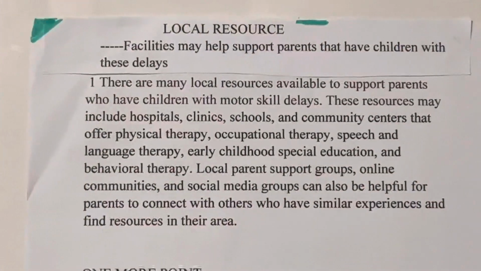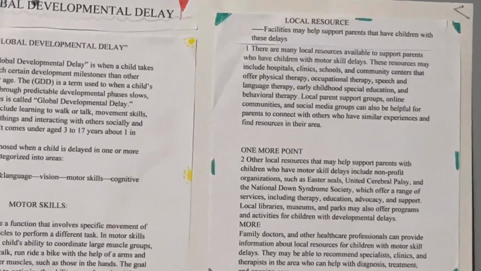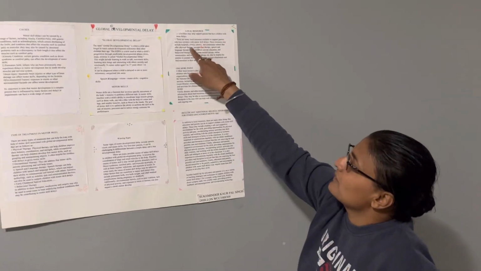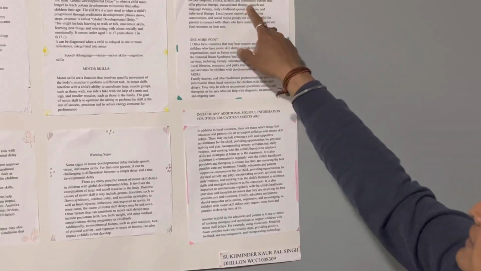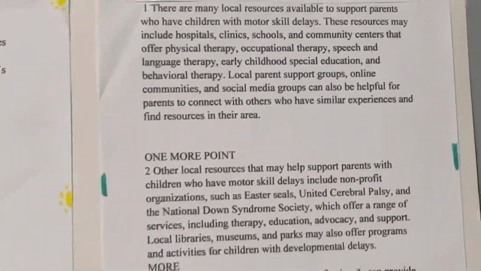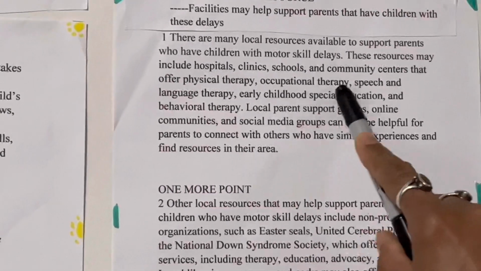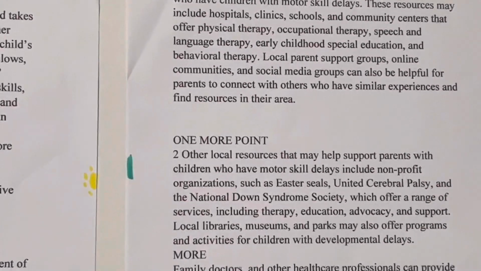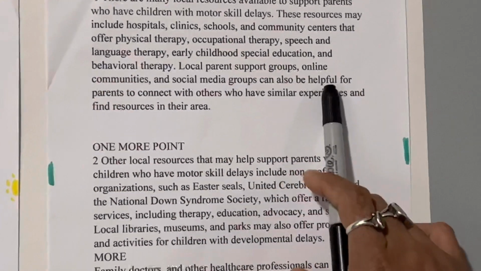Now I will tell you about local resources, where we can get local resources that help parents and the child with their delays. There are many local resources available to support parents who have a child with motor skills delay. These resources include hospitals, clinics, schools and community centers that offer physical therapy, occupational therapy, speech and language therapy, early childhood special education and behavior therapy. Local parent support groups and online communities are also helpful for parents.